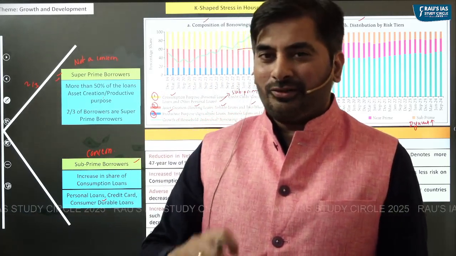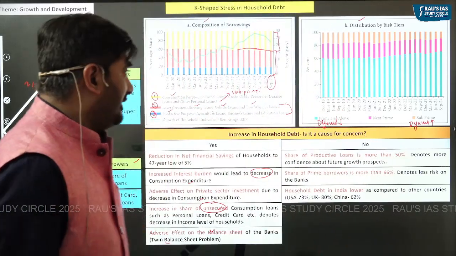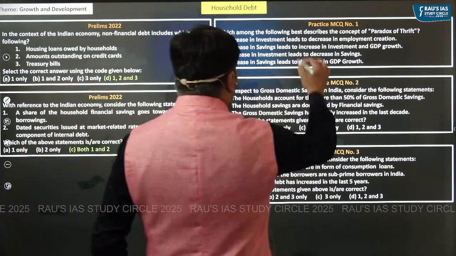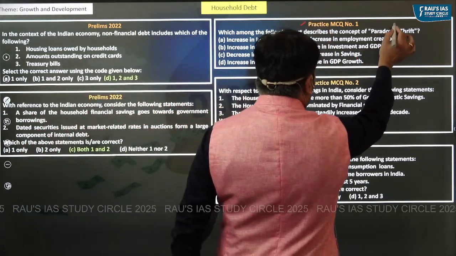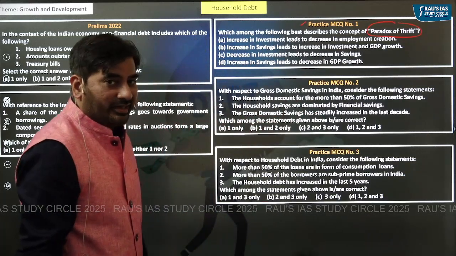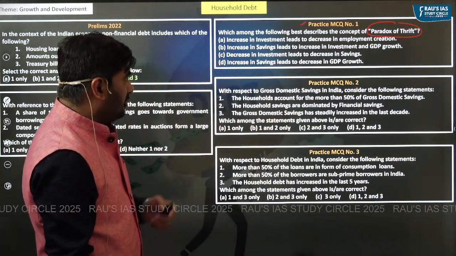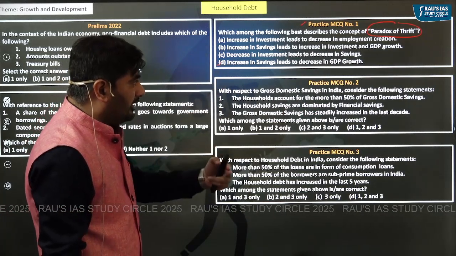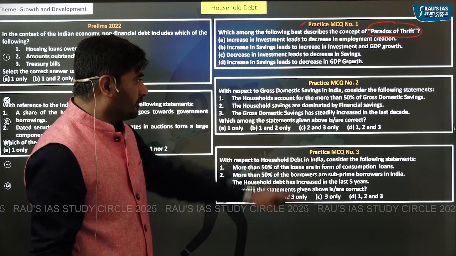So having understood this particular topic, let's take up practice question number 1. Which among the following best describes the concept of paradox of thrift? The answer to this particular question is: increase in savings leads to decrease in GDP growth.